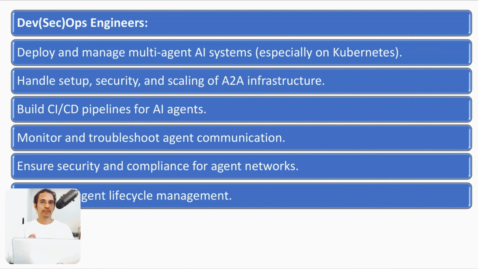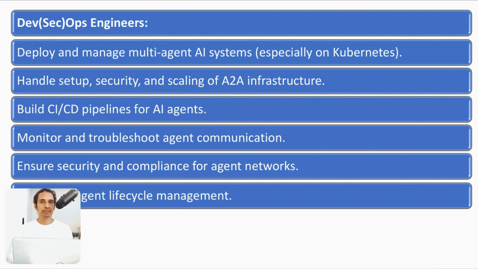Also, we need to set up security and scaling for our A2A infrastructure. In a similar way, set up CI/CD pipelines for our AI agents. And monitoring and troubleshooting: we need to monitor this entire framework. If anything goes wrong, we need to get some feedback as well. And also, we need to monitor security issues.